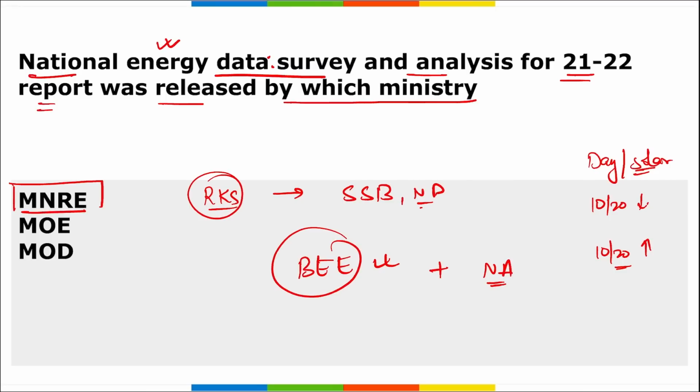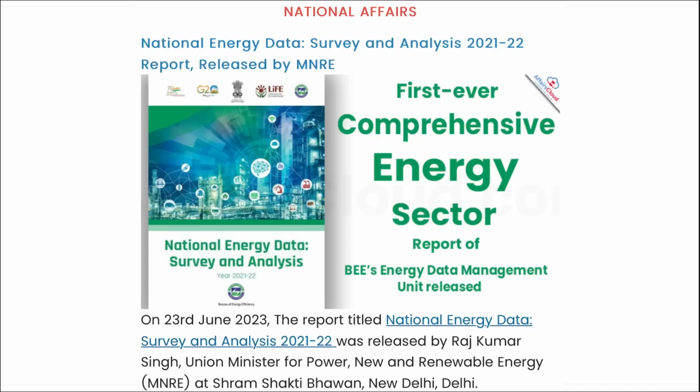The report provides detailed fuel-wise energy consumption data for various sectors that will enable us to understand the energy profiles. Correct? The use of distinct conversion factors for each of domestic coal and imported coal, based on different calorific values, provides a realistic picture of coal-based energy supply and consumption in the country. Right? So this data was released by the Ministry of New and Renewable Energy, and this is the first ever comprehensive energy sector report of BEE's Energy Data Management Unit that was released.